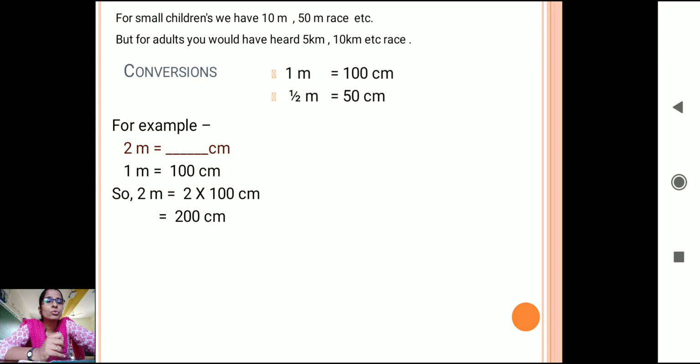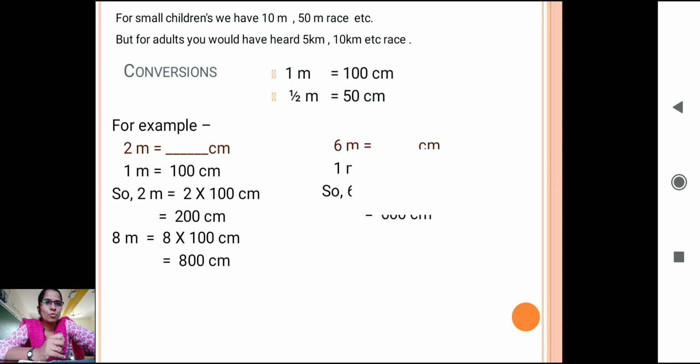Then how much will be 3 meters? It will be 3 into 100, 300. 4 meters, 400. Correct, very good. 5 meter, 500. 6 meter, 600 centimeter. 7 meter, 700 centimeter. And here is one more example: 8 meter will be 8 into 100, 800 centimeter. Very good. You have understood that.